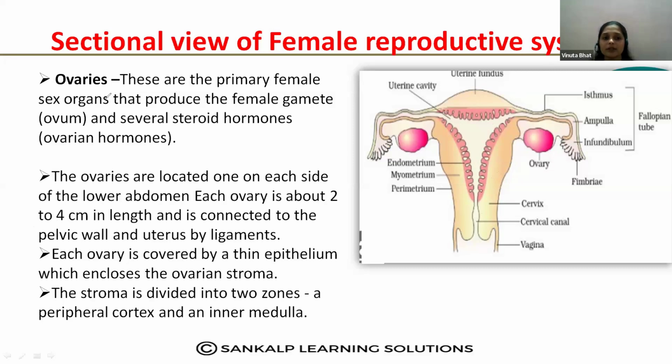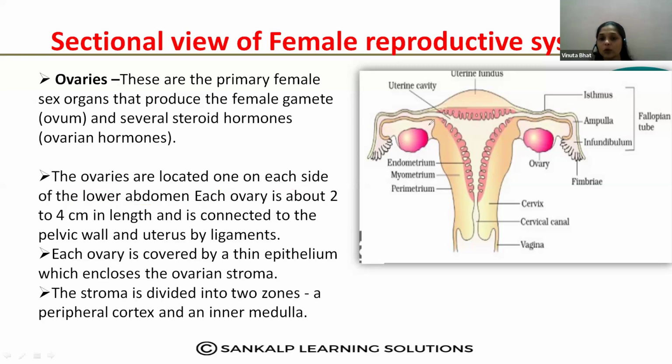Okay, here first we should learn the pair of ovaries, where they are located. These ovaries are located in the female body, at the lower abdomen, each side of the lower abdomen region. Where they are located, this is also an MCQ question for your CET exam. The ovaries are located one on each side of the lower abdomen. ನೋಡಿ ಎಲ್ ಆಗಿದೆ? Lower abdomen region, each side of the lower abdomen.